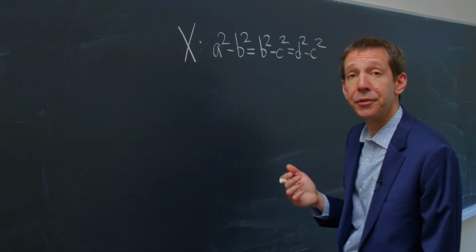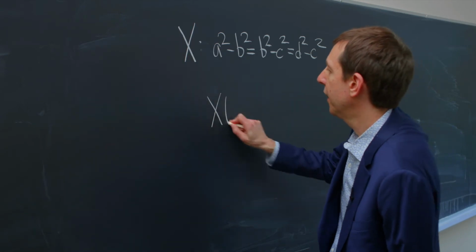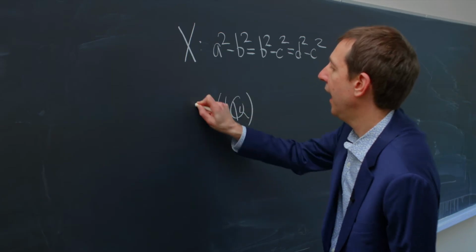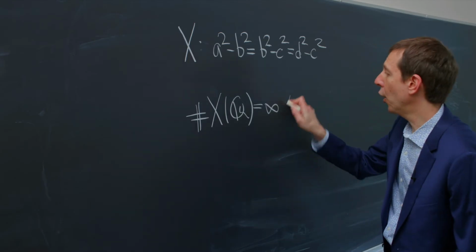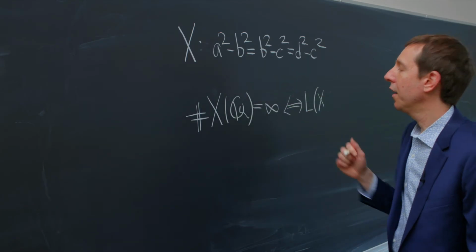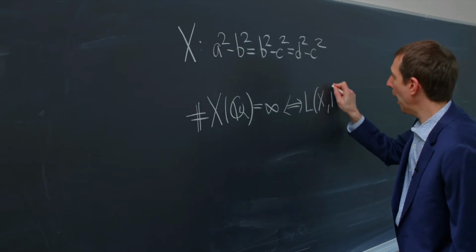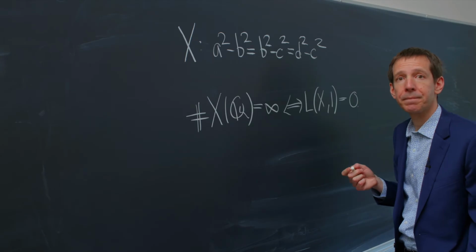If we call this X, the Birch-Swinnerton-Dyer conjecture says that X has infinitely many rational points if and only if the L value of this L function at 1 is equal to 0.